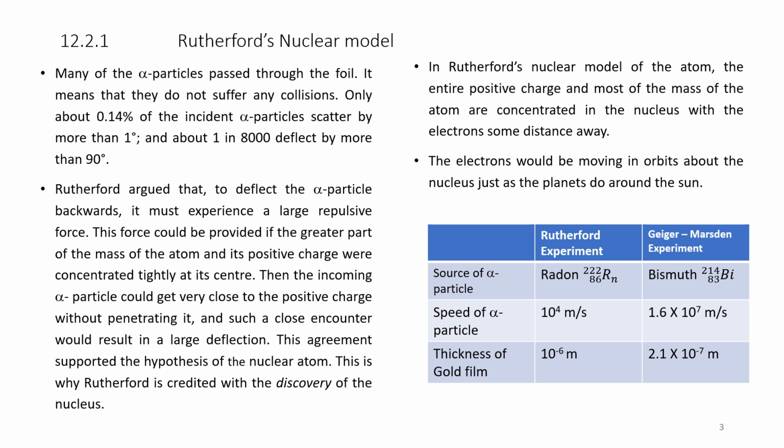Thickness of gold film. The thickness of the gold film was 10 to the power of minus 6 meter. You see, 1 over 100,000 meters thickness of the gold film, and in the case of the Geiger-Marsden experiment it was still thinner, 2.1 times 10 to the power of minus 7 meters. These are the different setups used by Rutherford and Geiger-Marsden.